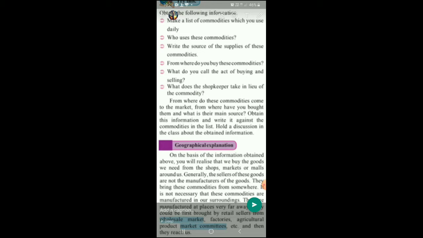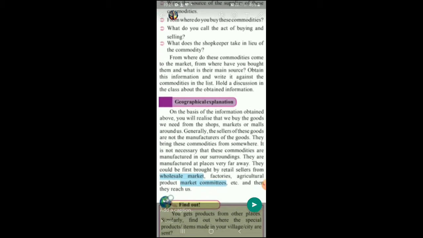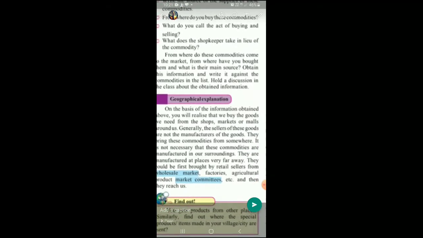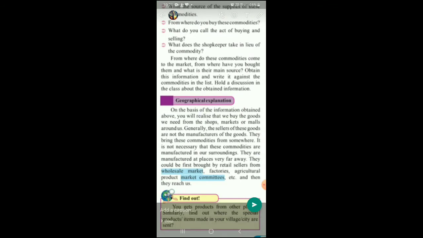Obtain this information and write it against the commodities in the list. Hold a discussion in the class about the obtained information. Let us move ahead. Geographical explanation. On the basis of the information obtained above, you will realize that we can buy goods we need from the shops, markets, or malls around us. So you get the goods, the commodities, from the shops, markets, or malls around us.